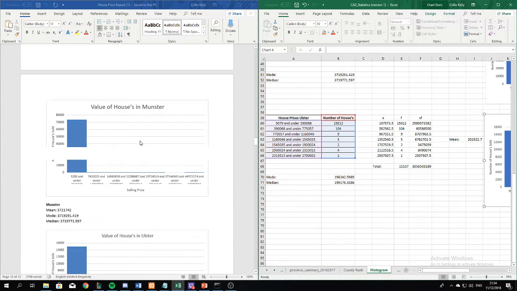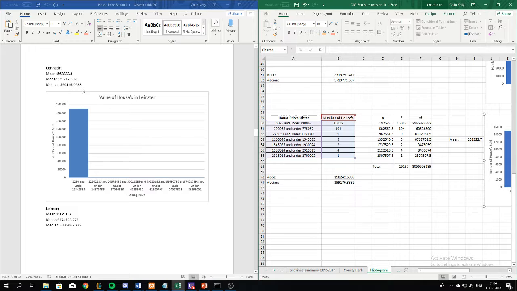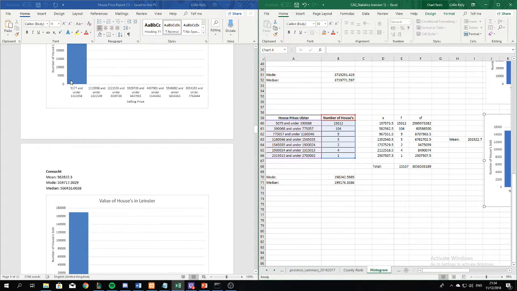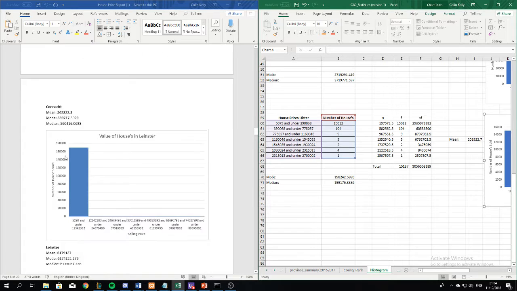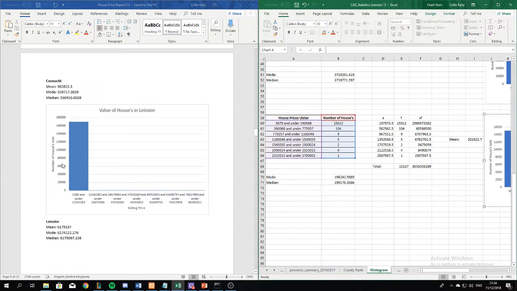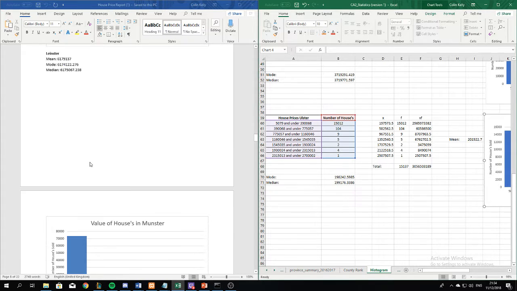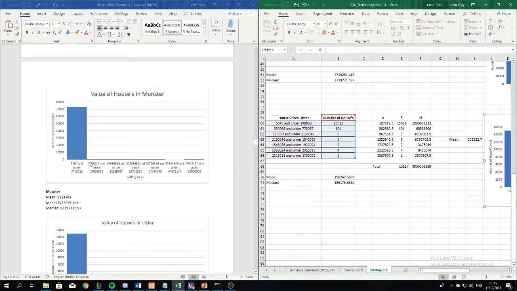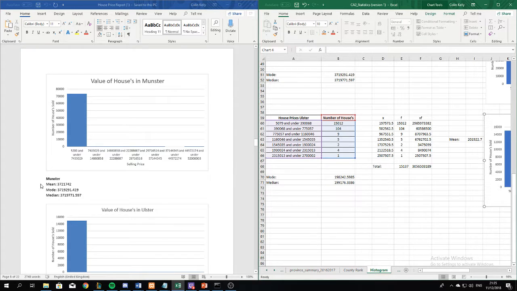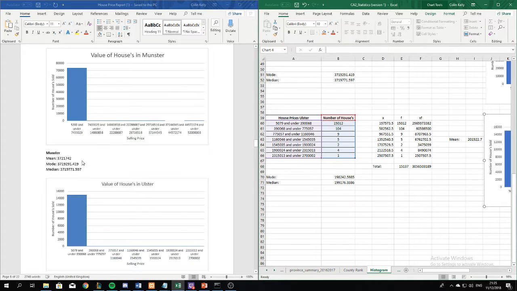And as you can see from all of these, they have their mean, their mode, and their median. So some of them will obviously have higher means than the others. You can see Leinster has a higher mean than Connacht. They have a higher mode as well, which can be expected when you've got the likes of Dublin. And obviously with a higher or lower mean, there'll be a higher or lower mode, and their median will be around the same.